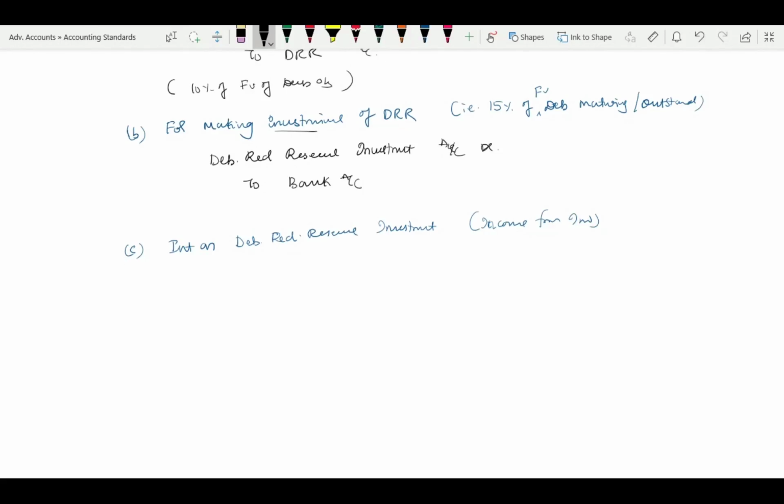This was there, but now the sinking fund concept is not there, so this interest will be treated as an income. It is not reinvested. Only that 15% of the face value, whatever amount it is, is fixed. If you want more than that, you additionally invest. But it is not mandatory that the interest from DRRI is reinvested. That concept is ruled out. So since it is an income from investment, transfer it to P&L. It is assumed that it is not reinvested.